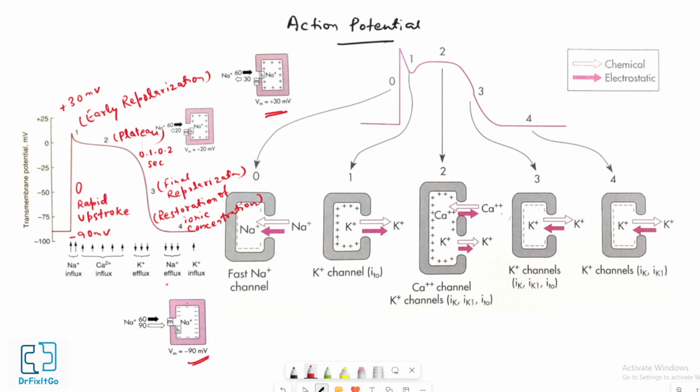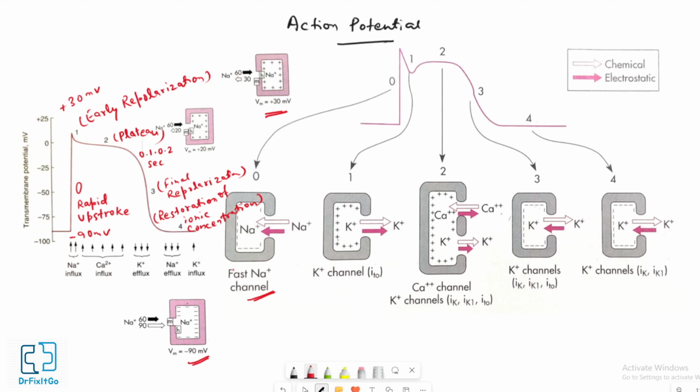The upstroke is caused by a regenerative process, that is, depolarization leads to sodium influx, which leads to further depolarization.